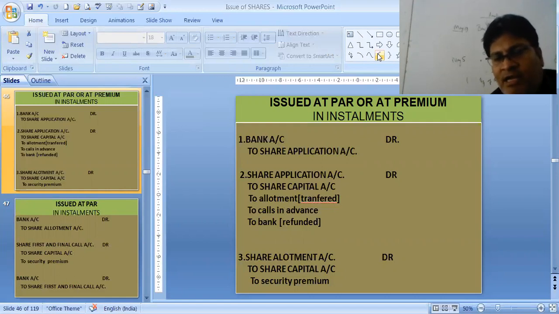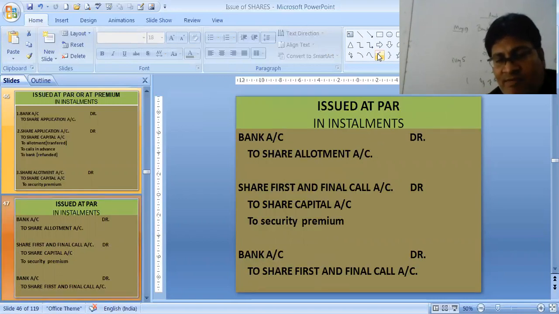Similarly, for allotment we make the due or transfer, share allotment to share capital. Then we receive the allotment money if required, bank to share allotment. Then share first and final call to share capital. If premium is still there, then to security premium. Premium is always with capital. CP, capital and premium go together. Bank to share first and final call.